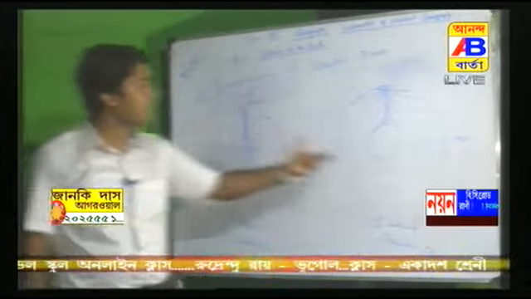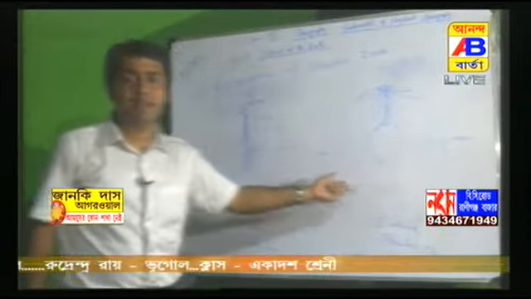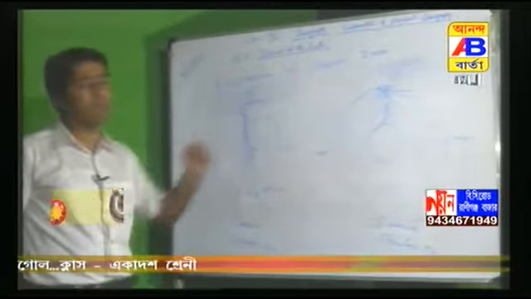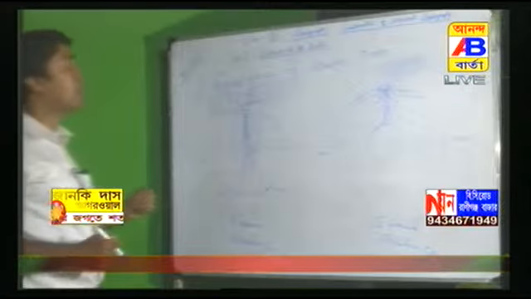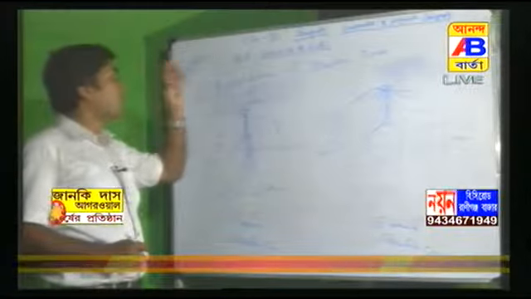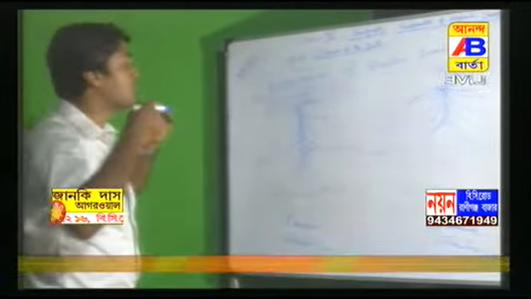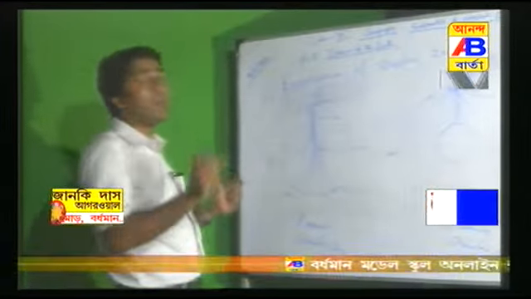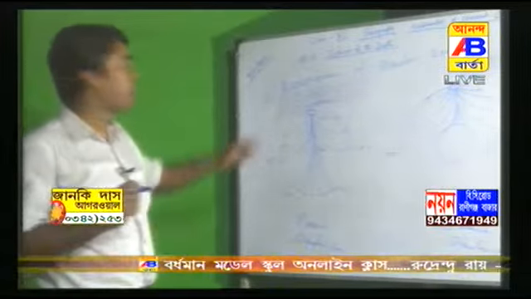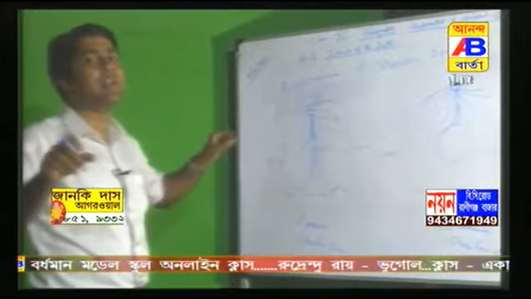So from this diagram, you will compare the S wave shadow zone and the P wave shadow zone. You will understand that the S wave shadow zone is larger than the P wave shadow zone, because you know that S waves travel only through solid materials, but P waves can travel through solid, liquid and gases.